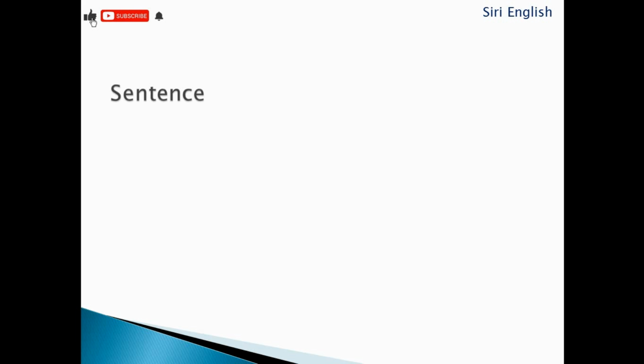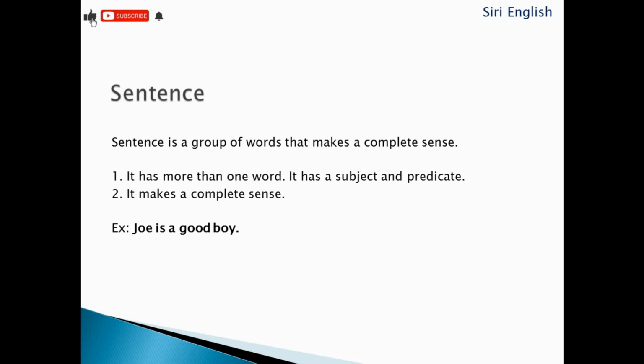Before we know what is a part of the sentence, let's know what is a sentence. A sentence is a group of words that makes a complete sense. It has more than one word. It has a subject and a predicate. It makes a complete sense.